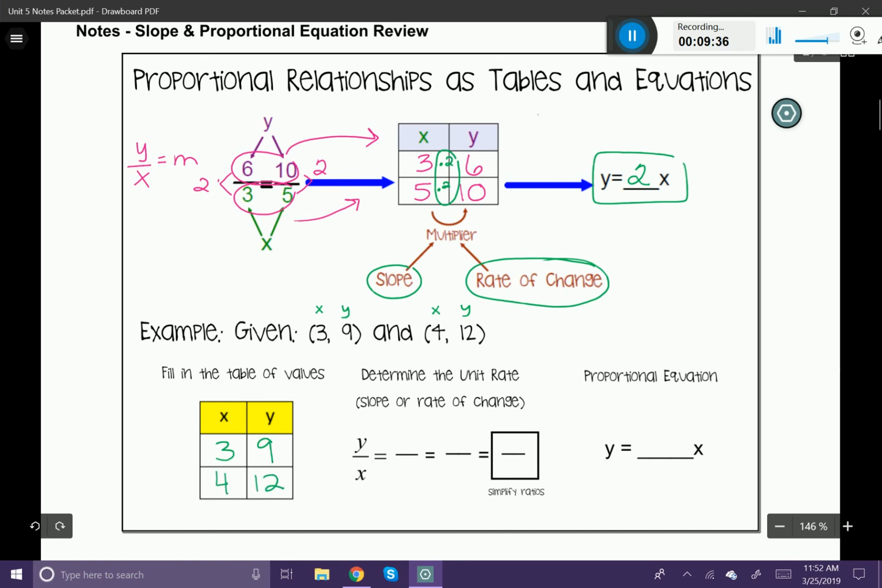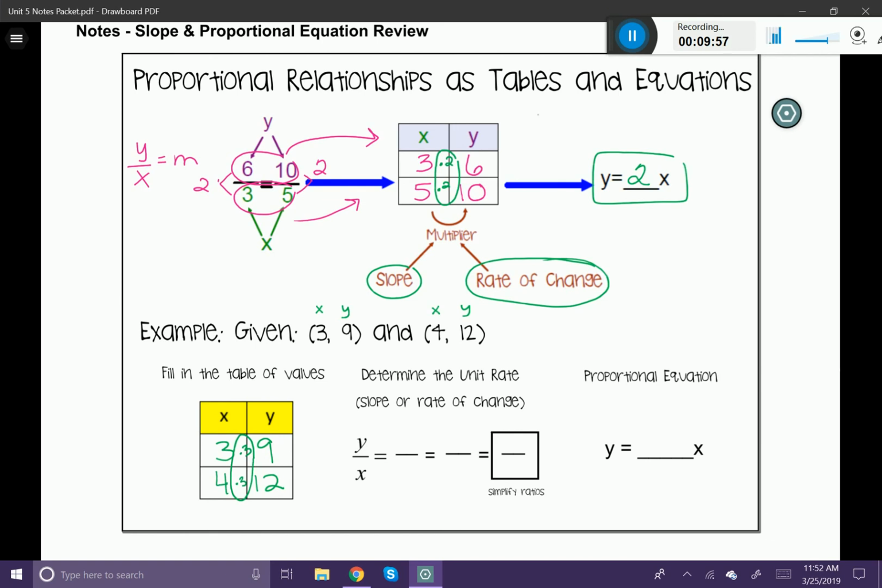And I want to ask myself, what is my multiplier? To get from 3 to 9, I need to multiply by 3. To get from 4 to 12, I need to multiply by 3. That number should be exactly the same. So my slope is going to be 3, or my rate of change is going to be 3.